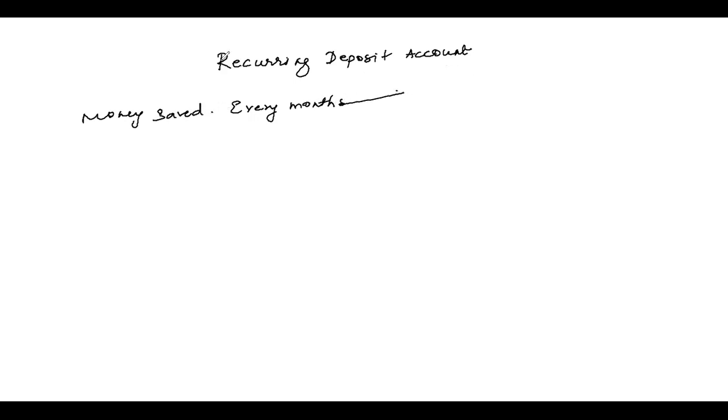Please have a look here. This money which is deposited or saved every month is denoted by the letter P. Then the rate of interest, per 100, the rate of interest for the money you're going to put, I'm going to always take it as R. Are you getting me, children?